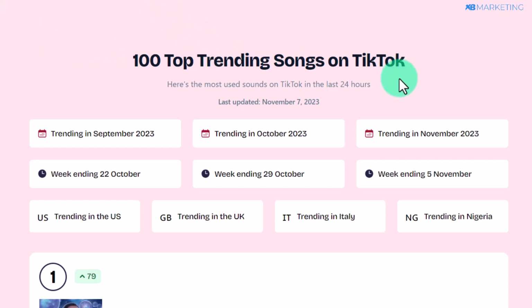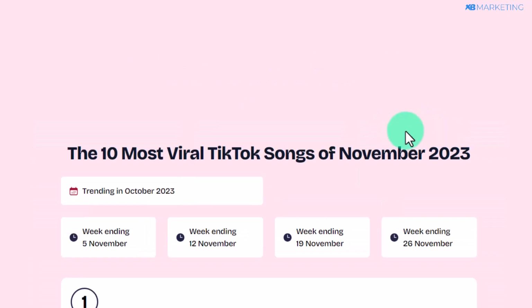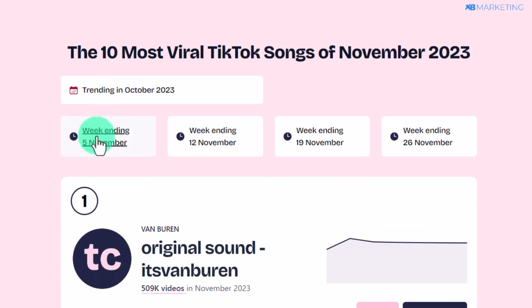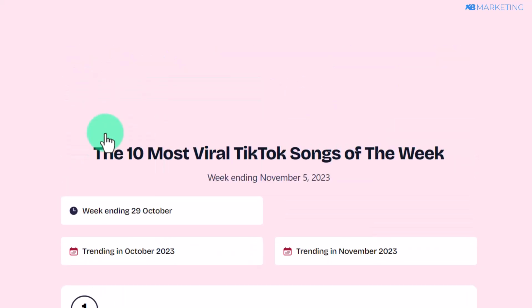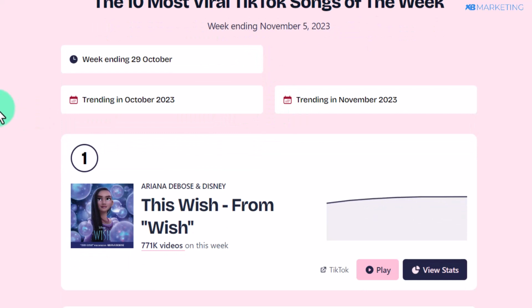So once you come over to the website, you want to click on trending in November. And this is because we are currently in November. So once you click on that, then you want to click on this first option right here. So once you click on this, this is going to show you the songs that are trending in the last 24 hours. And now you want to click on view stats.